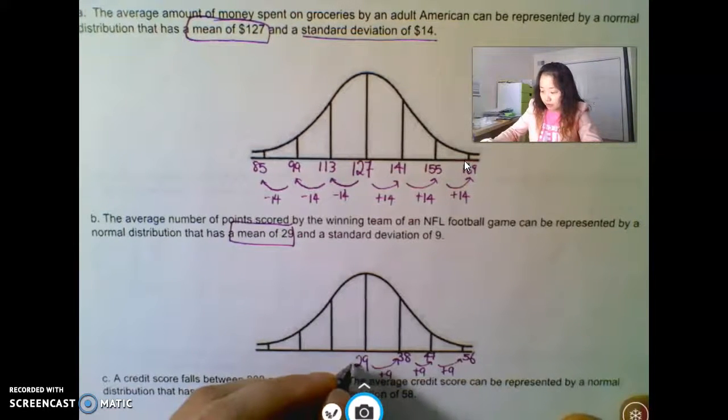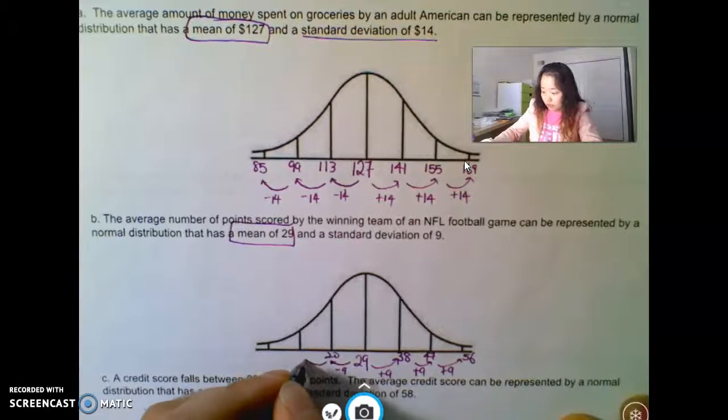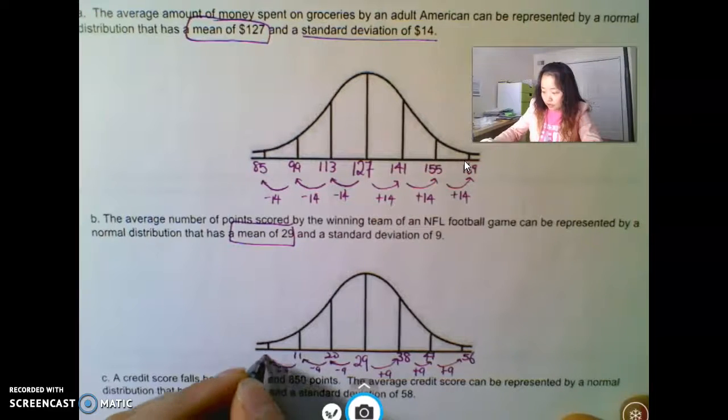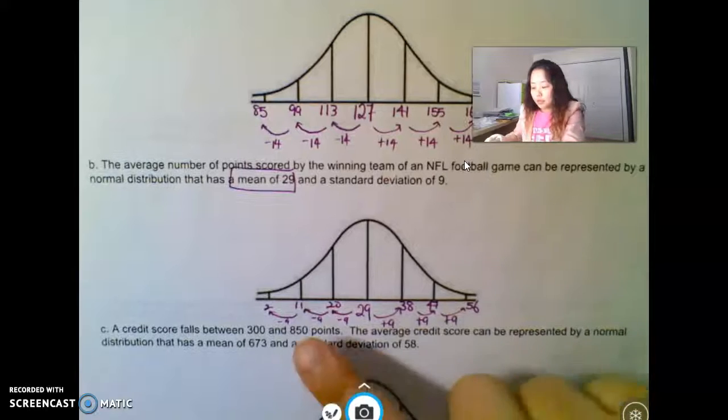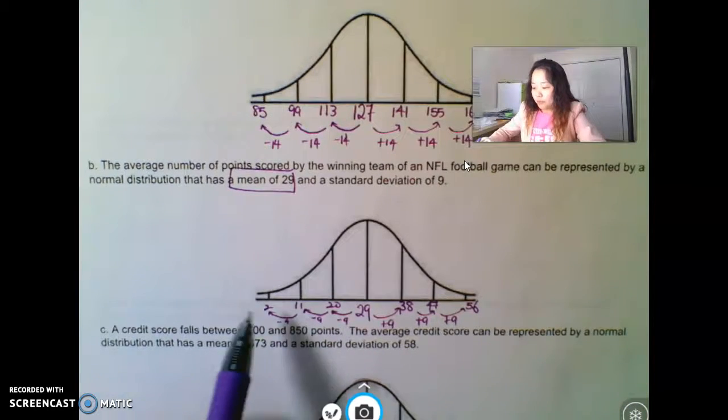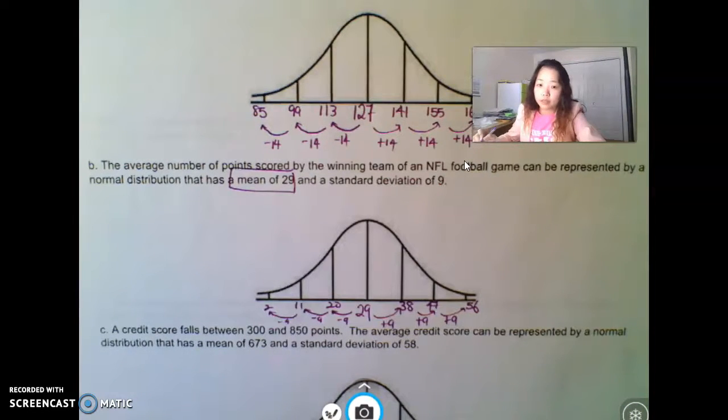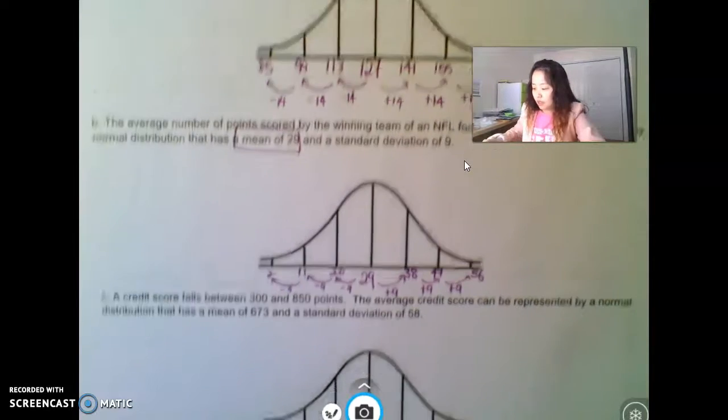Now we're going the other way. Take away 9, it'd be 20, then 11, then 2. Done. That means very few teams can win a football game with 2 points. Very, very few.